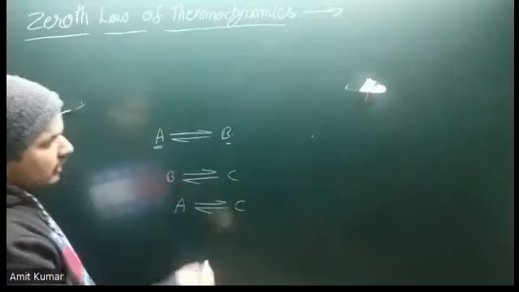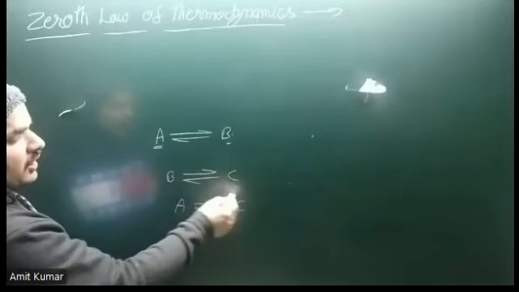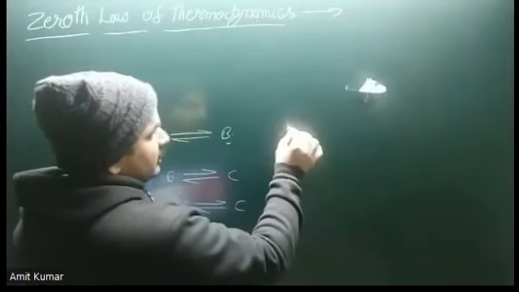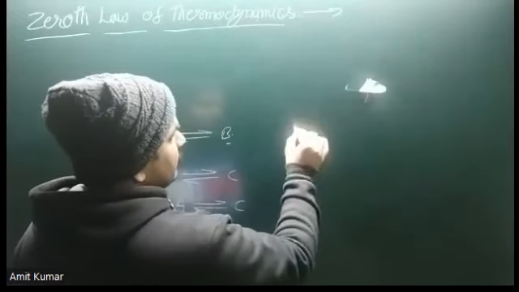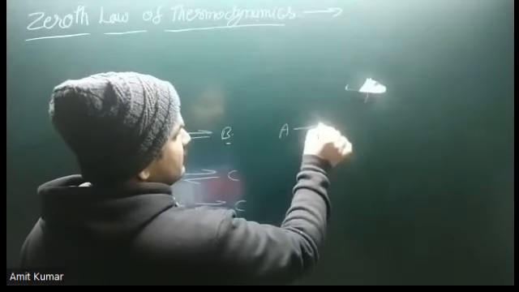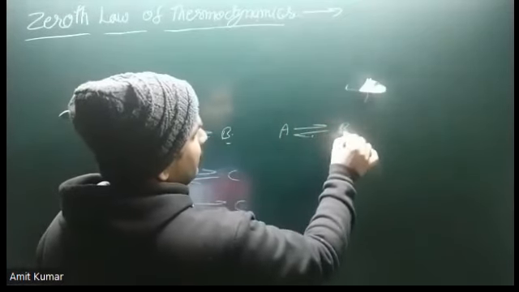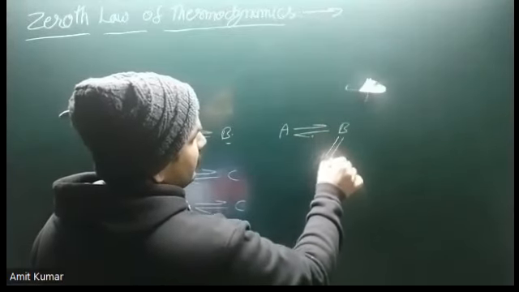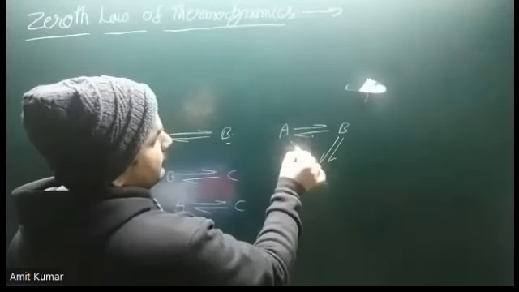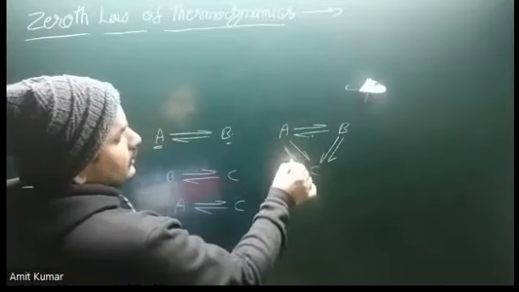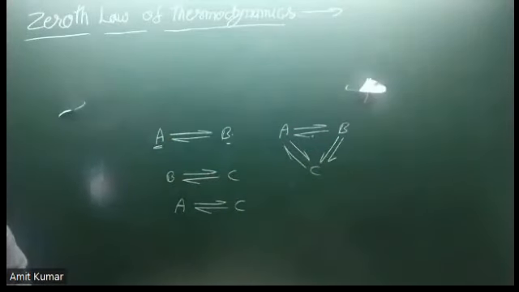That means all these three systems are cyclically in equilibrium with each other. A is in equilibrium with B, B is in equilibrium with C, and C is also in equilibrium with A. So this is the zeroth law of thermodynamics.